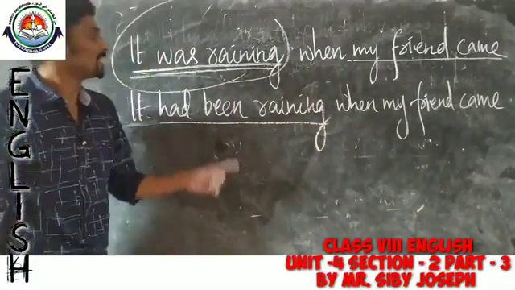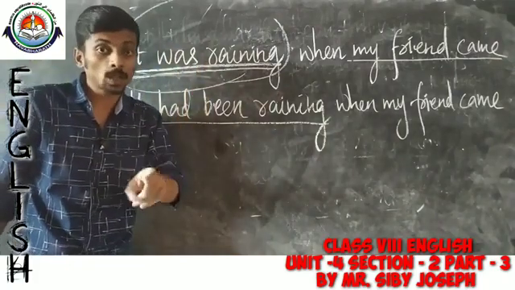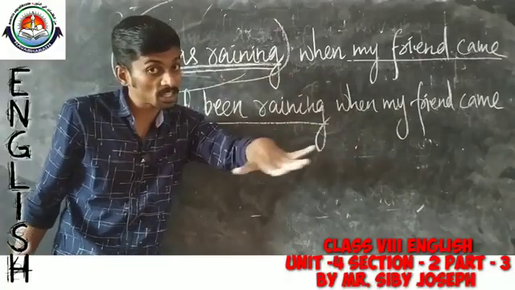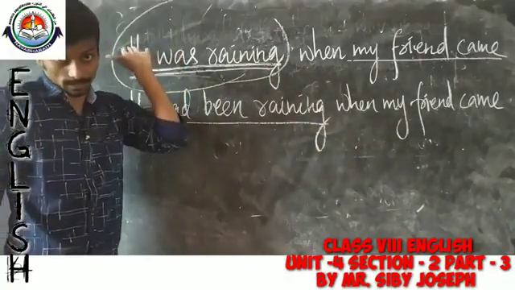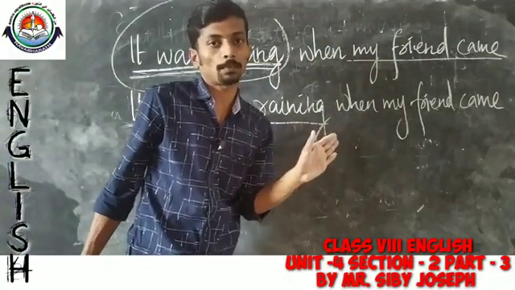So we can say that past continuous tense is used to speak about a continuous action that was happening at a particular period of time.